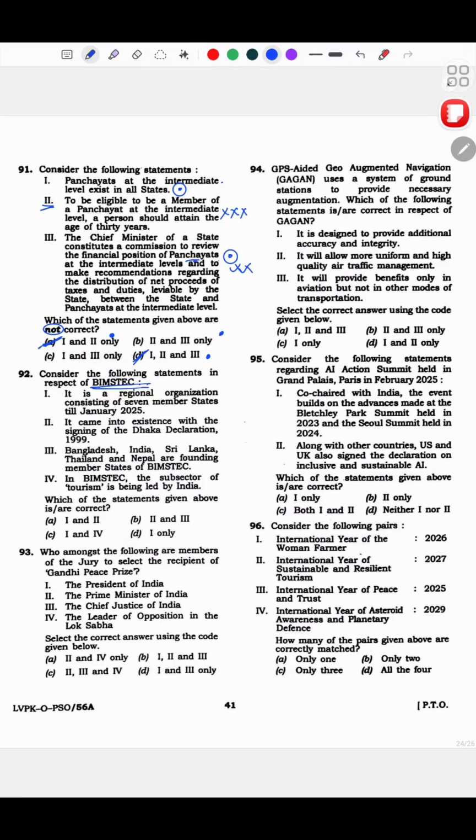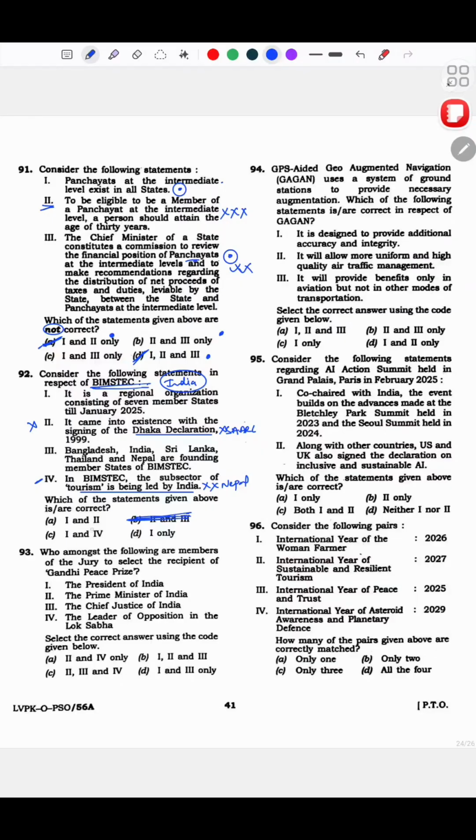Thing is, I knew this. मतलब I had read India के related वाले पूरे groupings very well. Problem is, in the exam I couldn't, like I got confused because of my overthinking. What I did here was, subsector जो है ना, tourism being led by India, I thought के ये गलत है, सॉरी ये करेक्ट है करके. Tourism is not being led by India, it is being led by Nepal. I thought ये करेक्ट है, and then I thought ये ढाका डिक्लेरेशन जो बोल रहा है ना, ये गलत है, ये तो सार्क का है. That I was pretty sure. तो ये भी गया. So basically ये वाला option नहीं है.